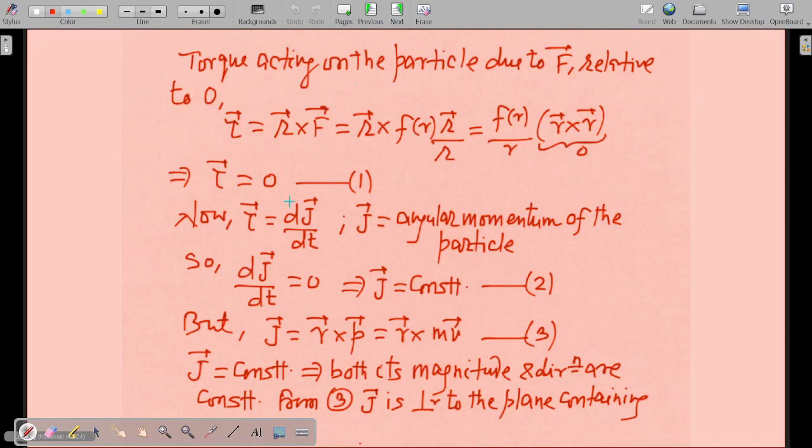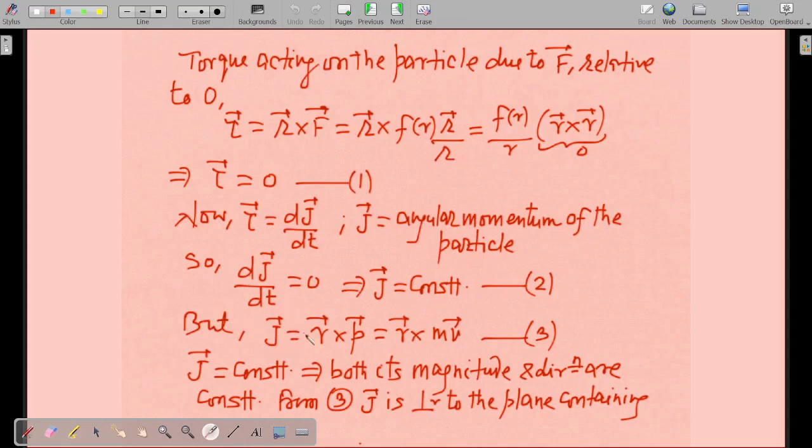Anyways, let me come back to this point. Torque equals dJ vector by dt, where J vector is the angular momentum of the particle, and dJ vector by dt equals 0. Why is it 0? We have already proved that the torque is 0, so this quantity is 0, so dJ vector by dt equals 0. If the differentiation of any quantity is 0, that quantity is a constant, so J vector is a constant. This is equation 2, and that was equation 1.